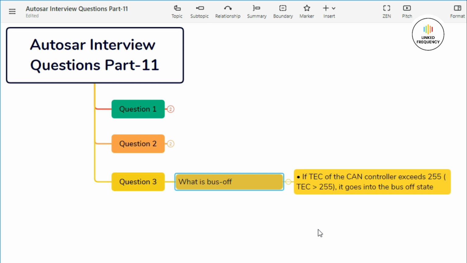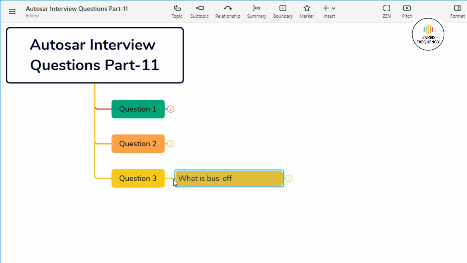In order to reconnect back to the network, a recovery sequence has to be executed. This involves the reinitialization and configuration of the CAN controller by the host system, after which it will wait for recessive bit times before it commences communication again. So this was all about the bus off state.